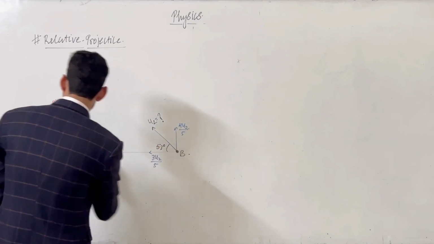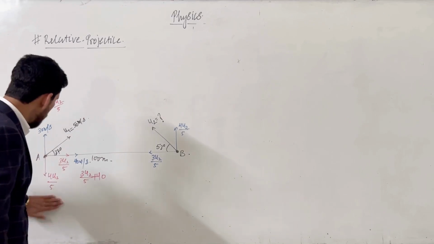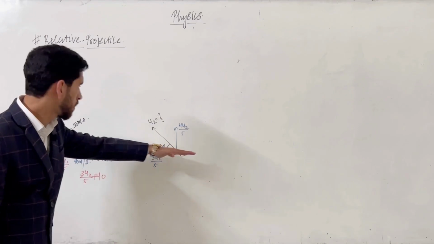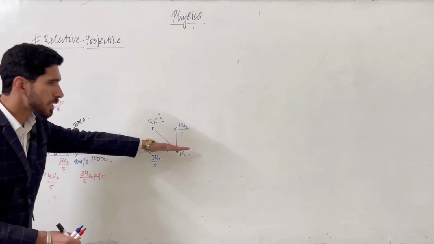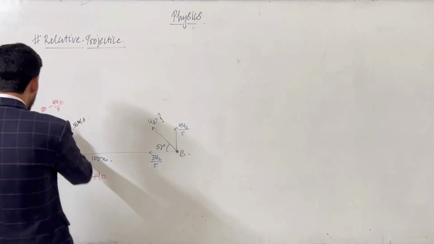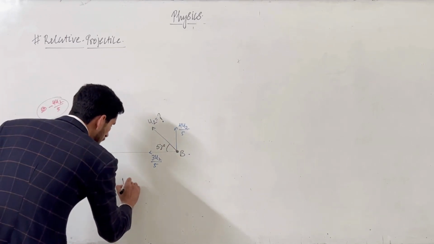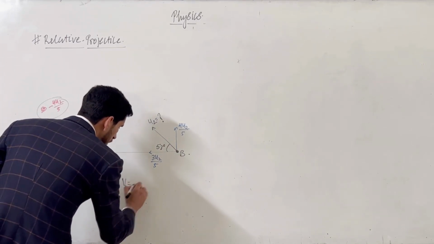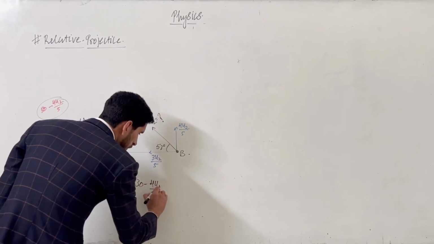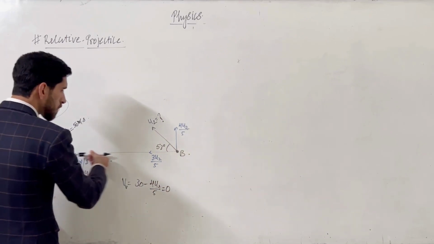Suppose this is B and this is A. It means that its whole velocity should be horizontal, only in this direction. If the whole velocity should be in this direction, then the vertical velocity should be 0. How much is the vertical velocity? That is 30 minus 4u2 by 5. It should be 0. So if A is moving towards B relatively, then only it can hit.